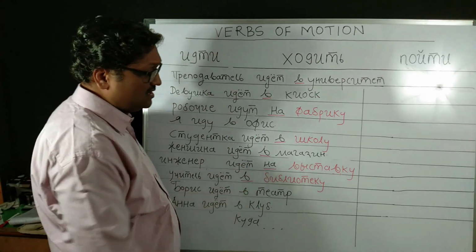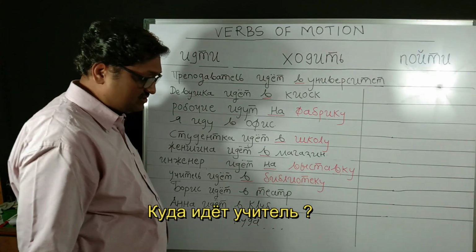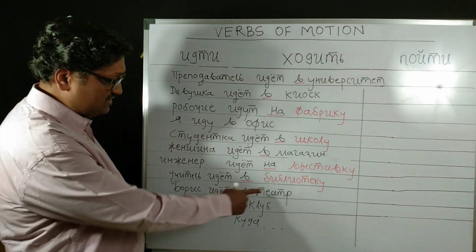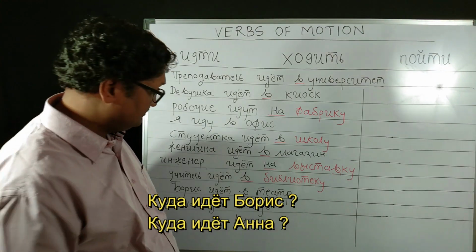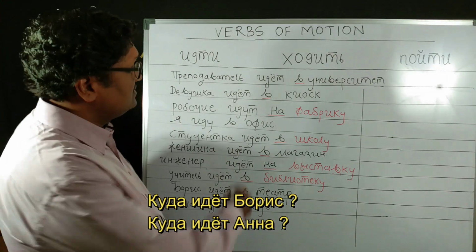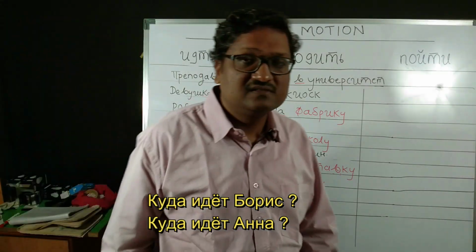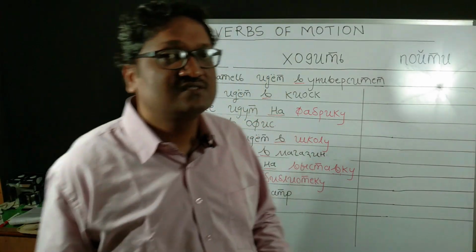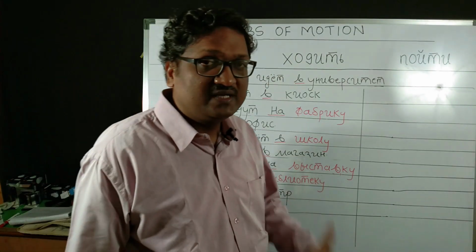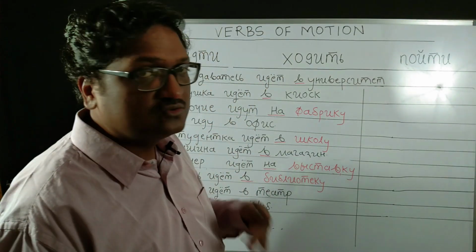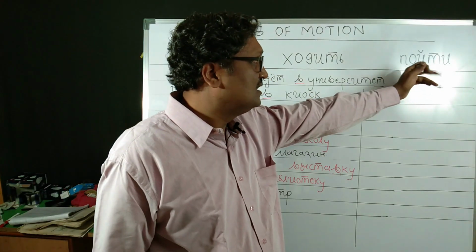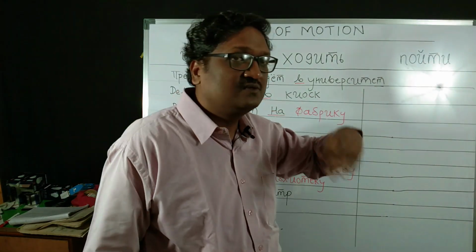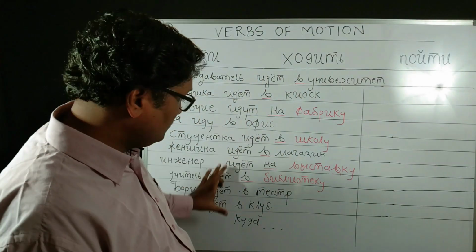Uchitel idyot v biblioteku. Kuda idyot uchitel? Then Boris idyot v teatr. Anna idyot v klub. So, kuda idyot Boris? I kuda idyot Anna? So this is all in the present tense. These examples are in the present tense. We are seeing first the examples of only the present tense. We are not going to the future tense or past tense. That will come step by step. When we see the examples of paiti, that will become the future tense. But now this is only the present tense.